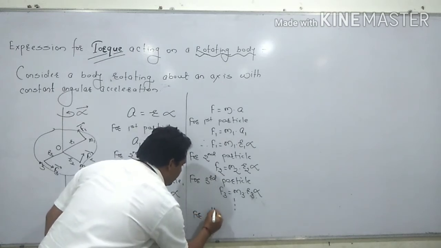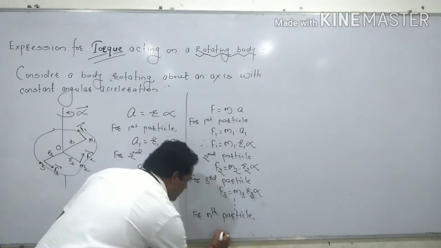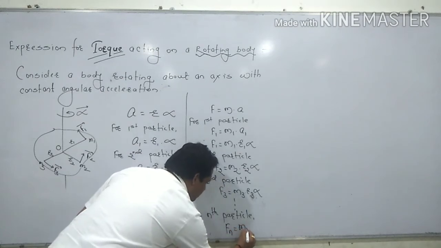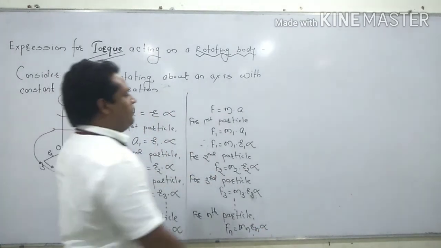So for the n particle, the force acting Fn is equal to mn, the mass of the n particle, rn, the distance, and again this is alpha.